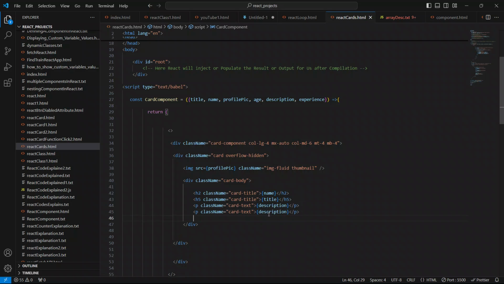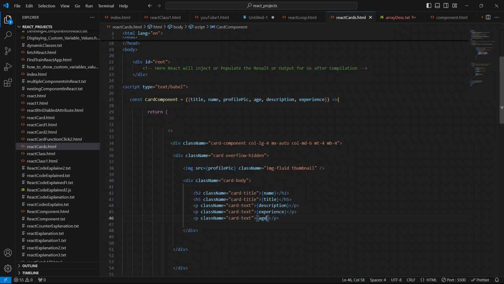Okay, and here we have to show the experience. So copy this prop experience from here, and just replace it with this description. Okay, so this is it. Now I'm going to show this age prop value. To do that, copy this prop name age from here, and just paste it here.